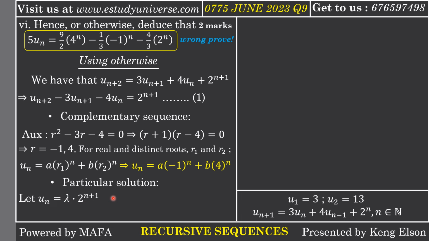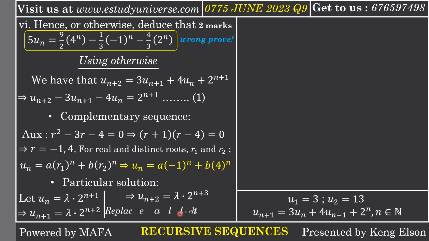Now from there, what do we have? The particular solution will always solve the recursive equation. So I need to look for un plus 2 and un plus 1, and replace everything here. Since this particular solution is a solution, I then find the value of lambda. For un plus 1, I just need to increase the n plus 1 by 1, and for un plus 2, I need to increase the n plus 2 by 1.